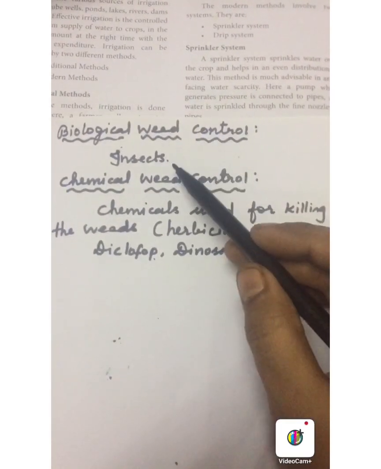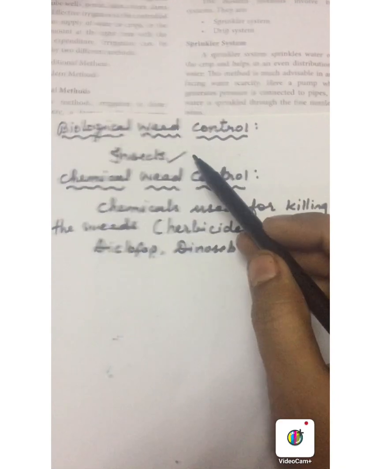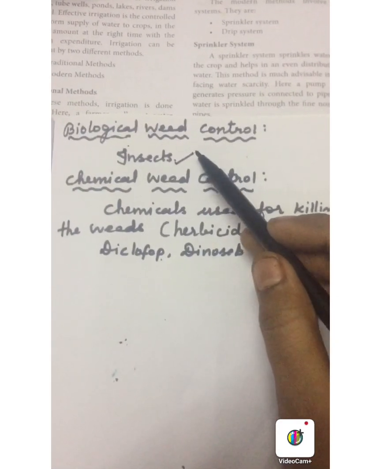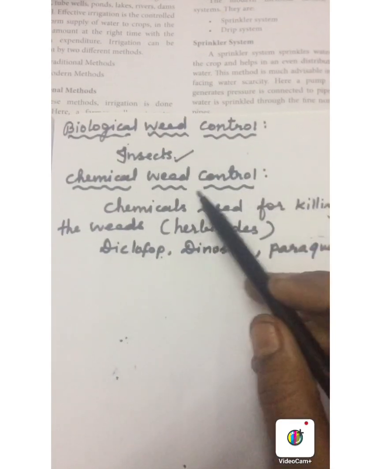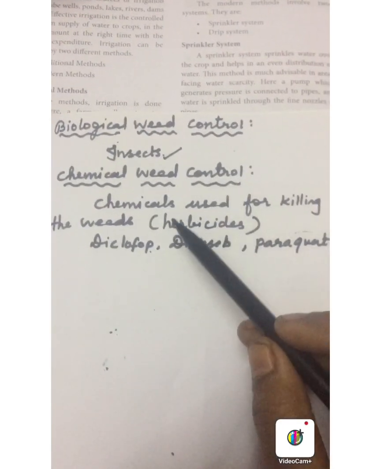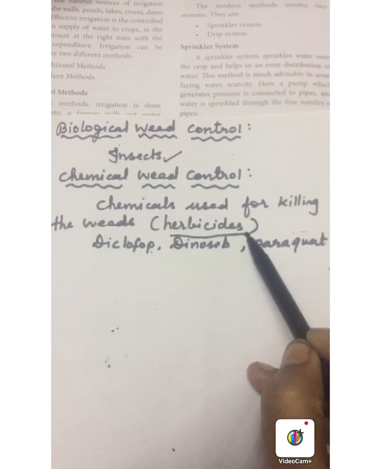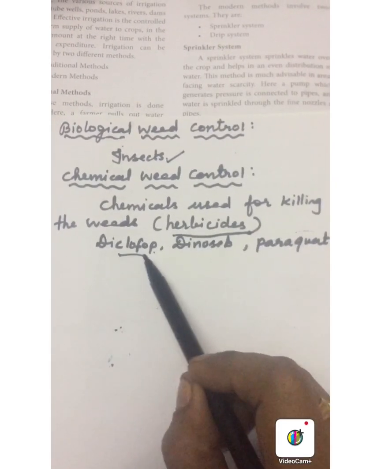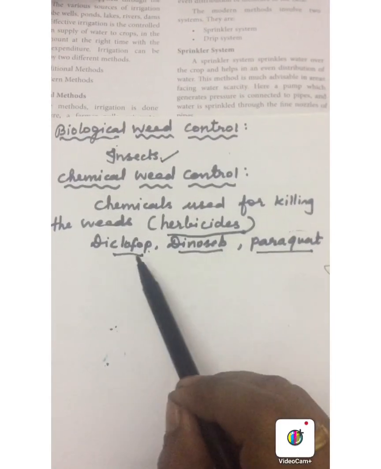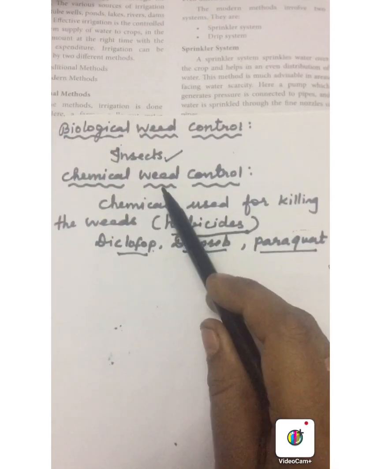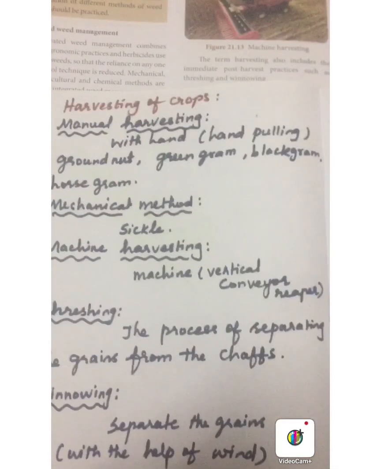Next, biological weed control. In this method, some insects such as beetles and wasps are used to control the weeds in the field. Next, using chemicals, we can control the weeds in the field. The chemicals used for killing the weeds are called herbicides. For example, diclofop, dinoseb, and paraquat are examples of some chemicals used to control the weeds in the field.